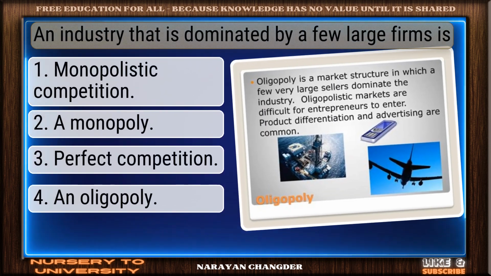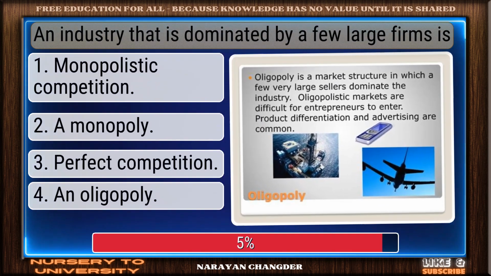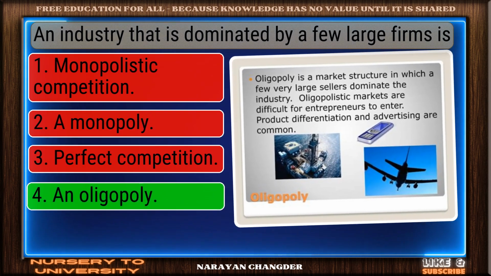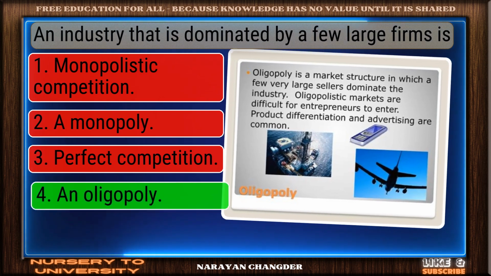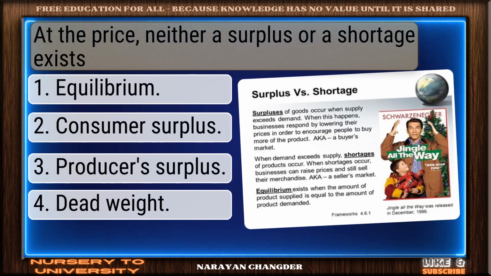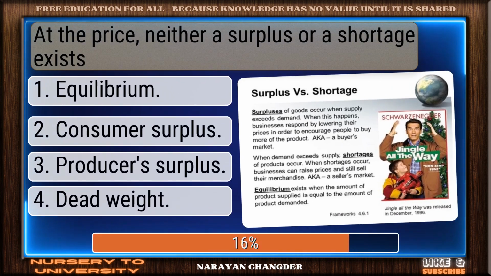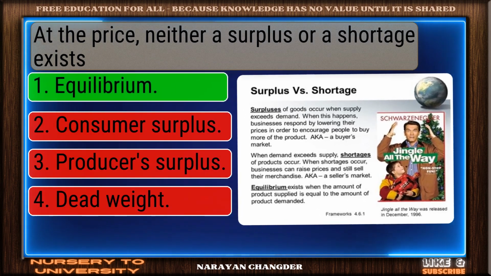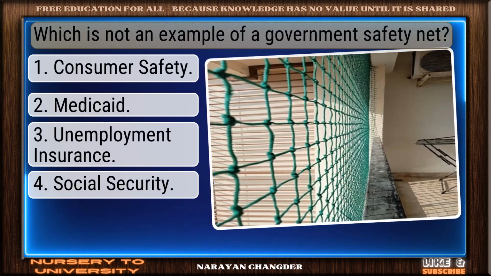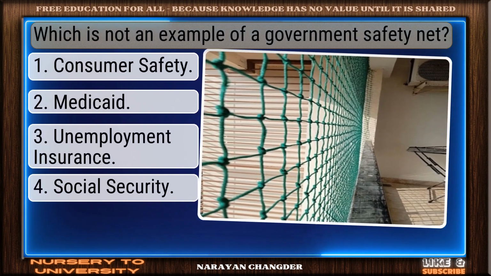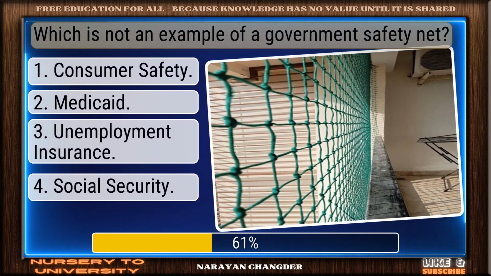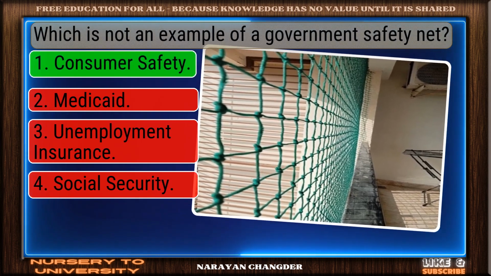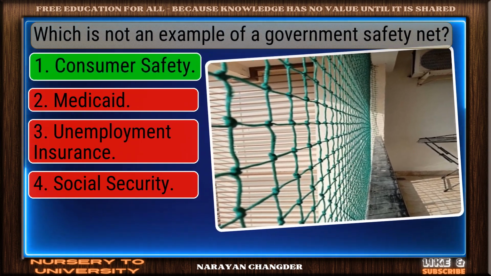An industry that is dominated by a few large firms is dash. Good thinking. An oligopoly is the right answer. At the price dash, neither a surplus or a shortage exists. Excellent choice. Equilibrium is the right answer. Which is not an example of a government safety net? Nice work. You chose consumer safety, and it is correct.